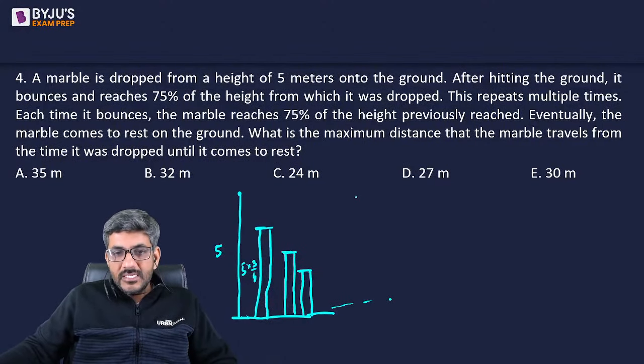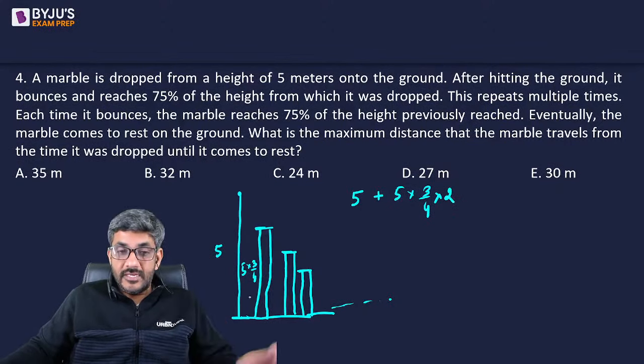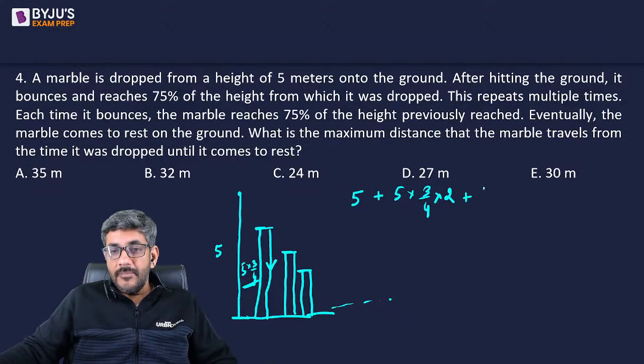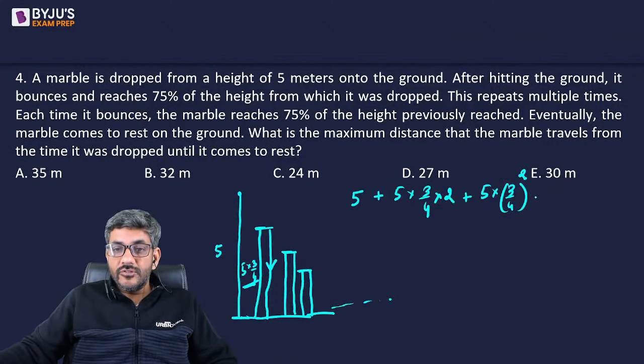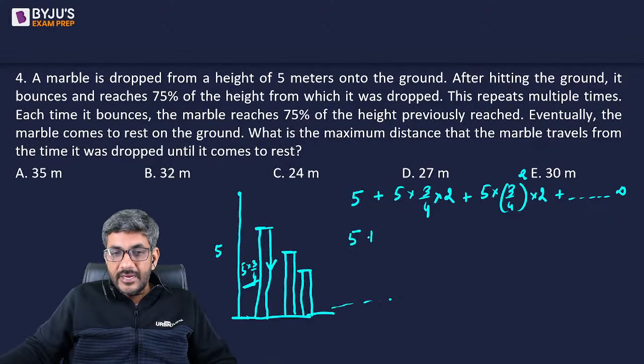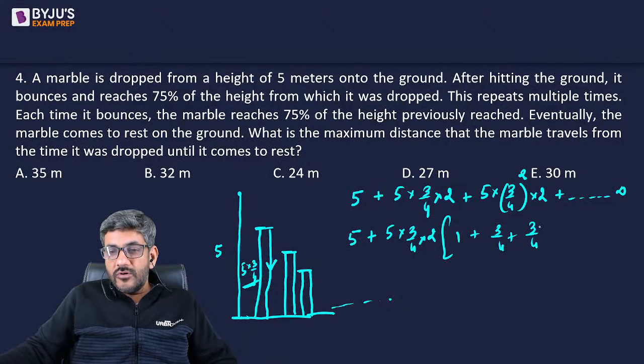So first time it will just come down 5. Next time it will go 3/4 of 5 and it will come back as well, so it is double of that, right? 5 ka 3/4 and it will come back as well 5 ka 3/4. Then it goes up by 5 into 3/4 into 3/4, that is 3/4 square, and again comes back by that much, and that will keep on happening till infinity. So I'm saying just take this first 5 outside. After that, if you take 5 into 3 by 4 into 2 outside, you will have a GP series of 1 plus 3 by 4 plus 3 by 4 square plus so on and so forth up to infinity.